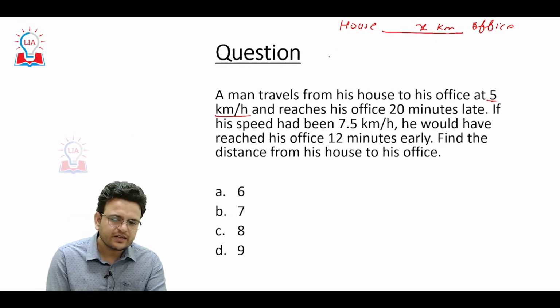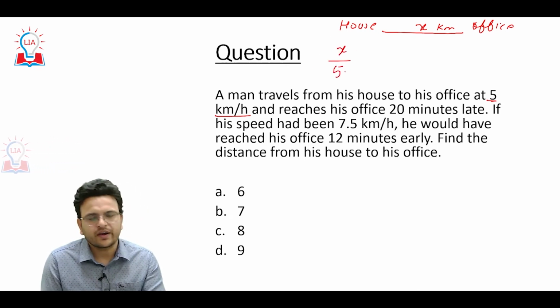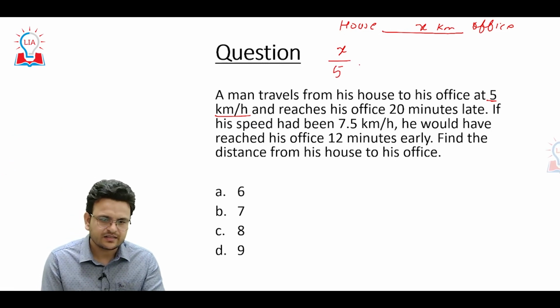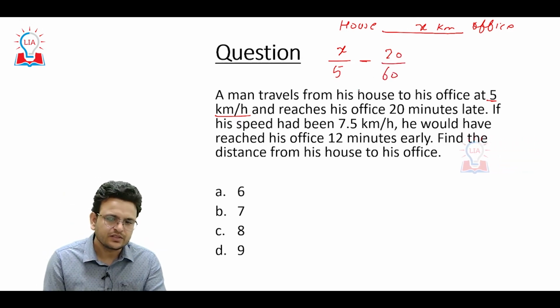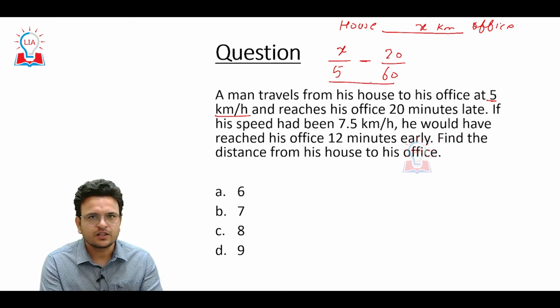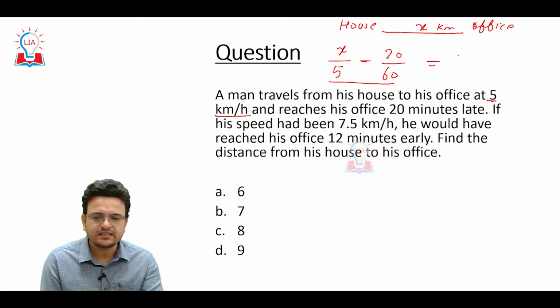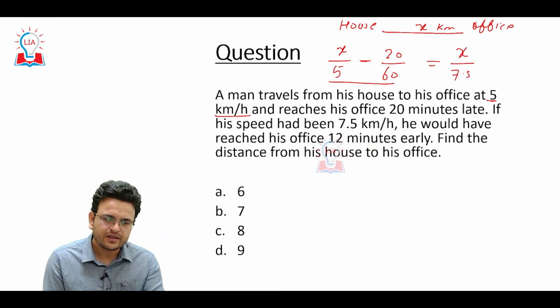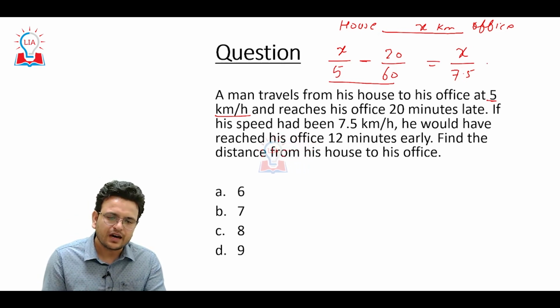In the first case he is going with a speed of 5 km per hour, so how much time will it take? He will take x upon 5. But he was late, so we have to subtract 20 minutes from this time to get the actual time. So this is the actual time the person is taking to reach his office. Again, the person has increased his speed, now 7.5 km per hour, and the person reached 12 minutes earlier. So we have to add 12 minutes.